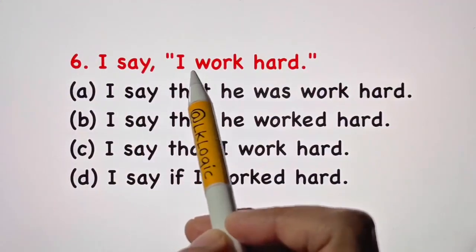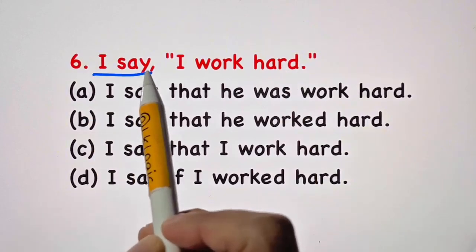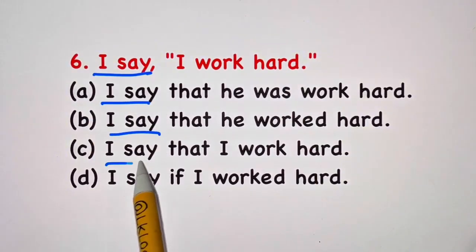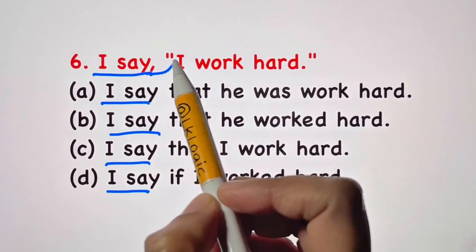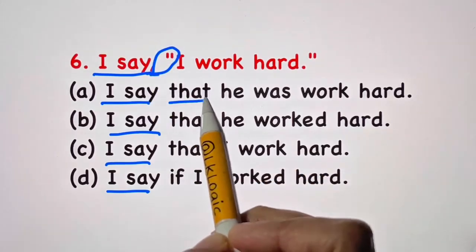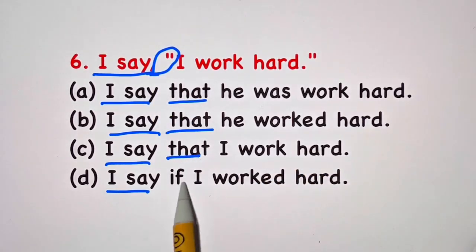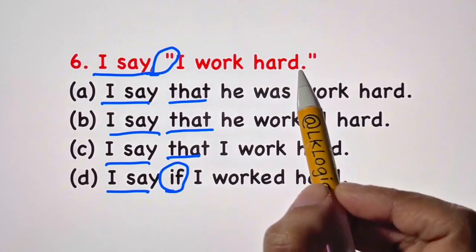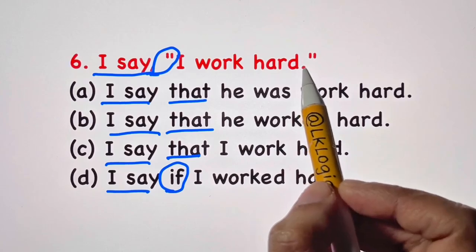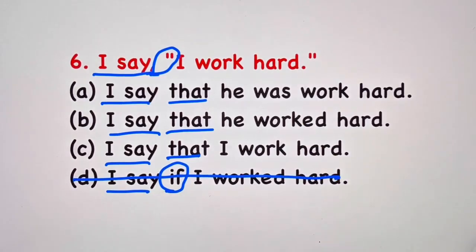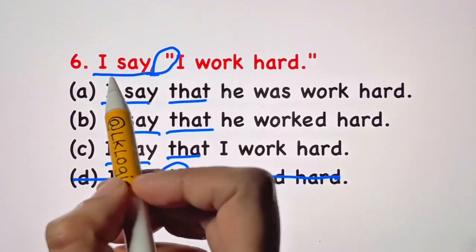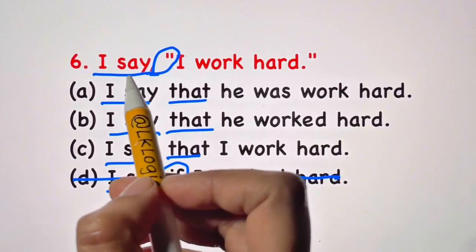Question 6. I say I work hard. You have I say, I say. Your inverted commas will convert into that. Here you have if. If or whether comes when there is a question mark in your reported speech. So we don't have a question mark, strike D. Now you have to check the reporting verb is in which tense.